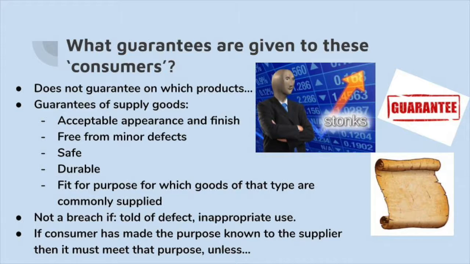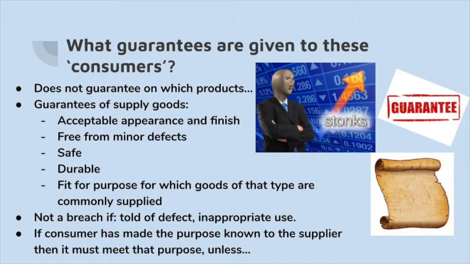The CGA's acceptable quality trait is not breached if the consumers are told beforehand of possible defects in the goods supplied. It is also assumed that consumers should not be using the product inappropriately for an unintended use. However, if a consumer made their purposes known to the supplier beforehand, the supplier must meet those purposes unless the consumer is not relying on the supplier's skill or judgment. The goods must comply with the description, goods must comply with sample, and the manufacturer should honor express guarantees.